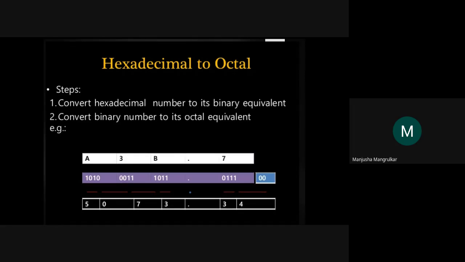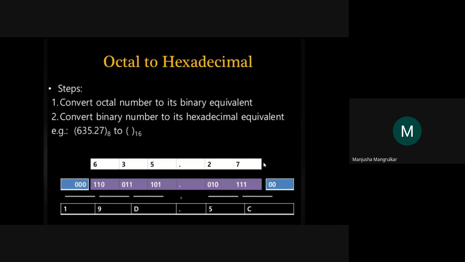This hexadecimal number is converted into the octal number 5073.34.